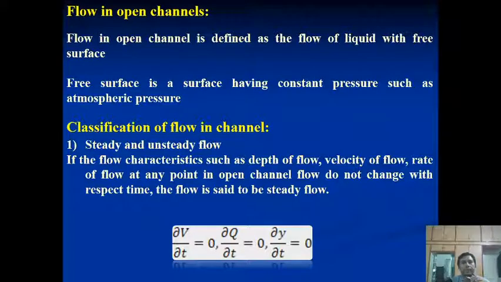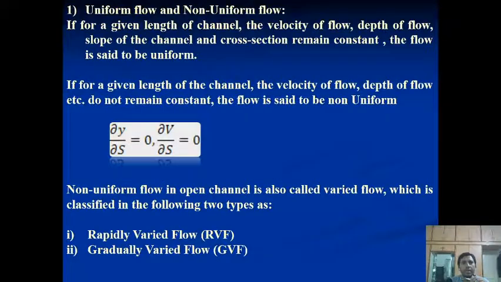We started from open channel flow, and I'm sure all of you remember that when any flow moves in a channel under atmospheric pressure, we consider it open channel flow. And open channel flow is divided into uniform flow and non-uniform flow. In the earlier chapter we referred to uniform flow, where we observed that the depth of flow, velocity of flow, slope of the channel and cross section of the channel are constant. So we consider that uniform flow.